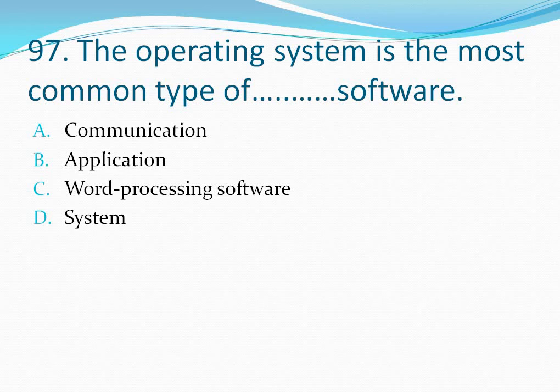Question number 97. The operating system is the most common type of dash software. Your options are option A, communication, option B, application, option C, word processing software, option D, system. The operating system is the most common type of system software. So the correct answer is option D, system. Let's move to the next question.